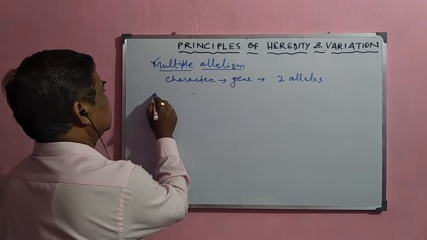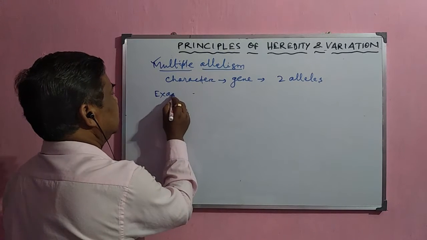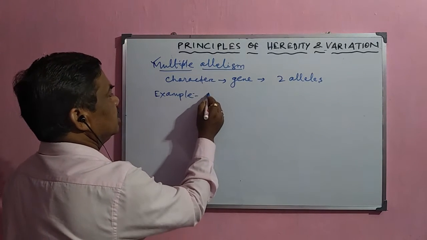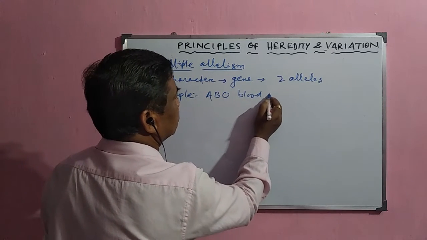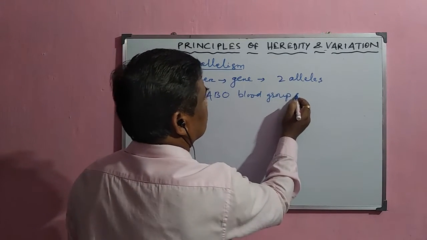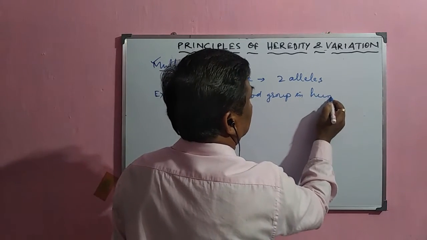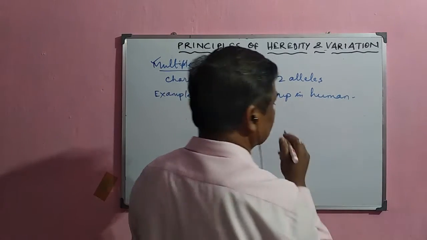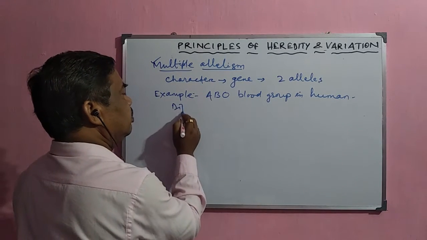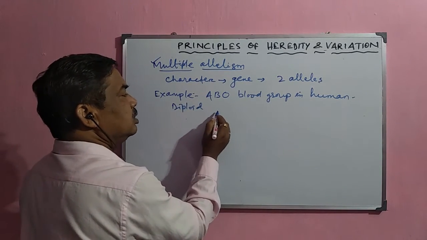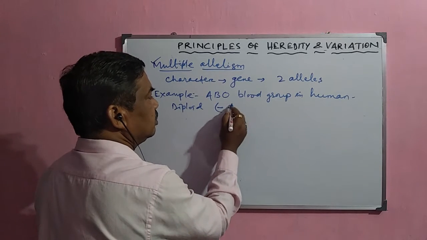The common example of multiple allelism is the ABO blood group in human beings. Although more than two alleles are there, in a diploid organism only two alleles remain together.